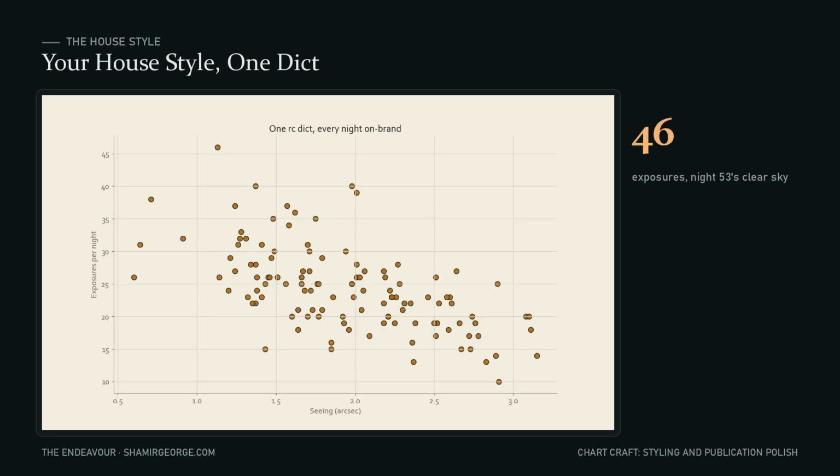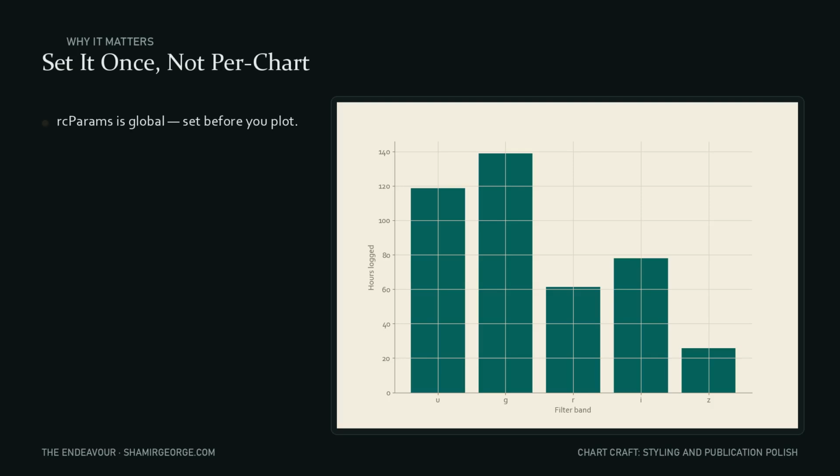Now every color, every spine, every grid line on this chart came from one Python dictionary, set once with rcParams.update before a single point got plotted. Change that dict, and every chart in this course changes right along with it. Type 5 keyword arguments per chart, every chart for an entire course, and typos creep in. One chart gets a slightly different gray, another one just forgets the grid.